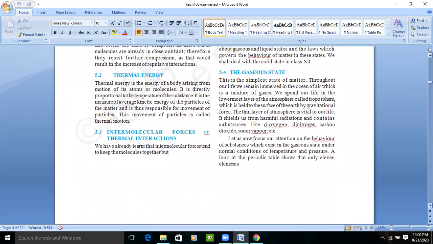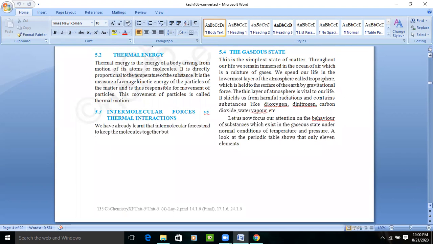Okay, now we'll talk about the gaseous state. We are familiar with the gaseous state because it is the simplest state of matter. Throughout our life, we see air, a mixture of gases. We can't see air, but we can feel it. It means some molecules are there which strike our body.